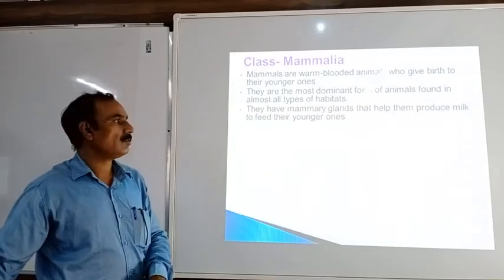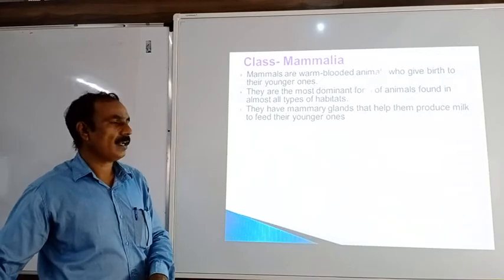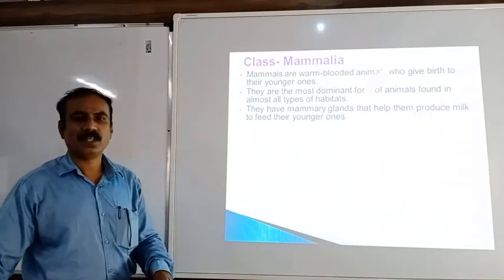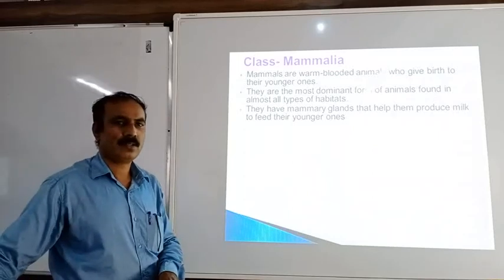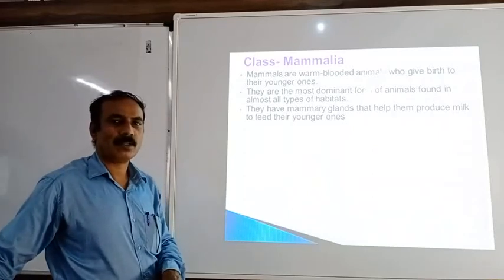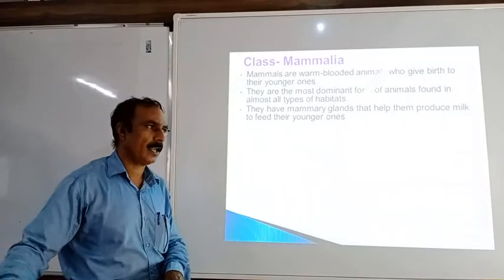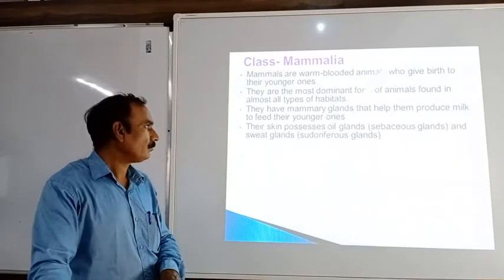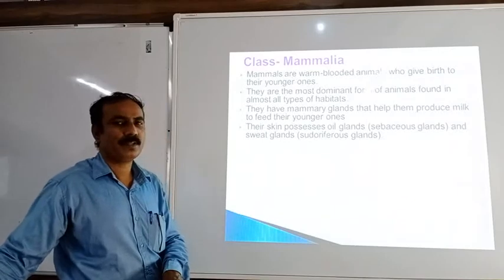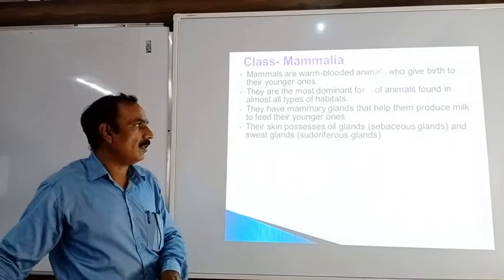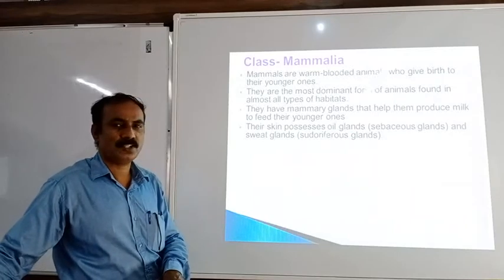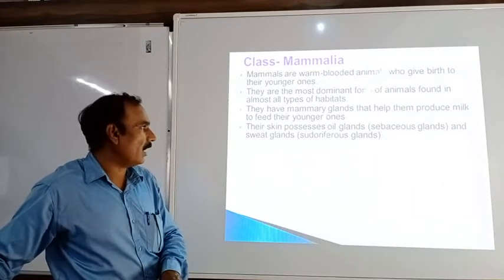There is the presence of mammary glands, and these mammary glands produce milk to feed their young ones. So the presence of mammary glands and the presence of hair or fur on the body are the typical characters of the class Mammalia. Then when you see the skin, it possesses oil glands. Oil glands are generally called the sebaceous glands or sebum glands.